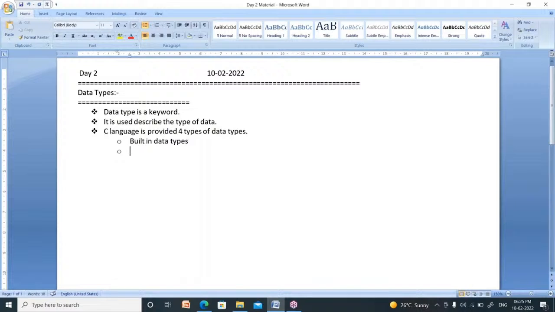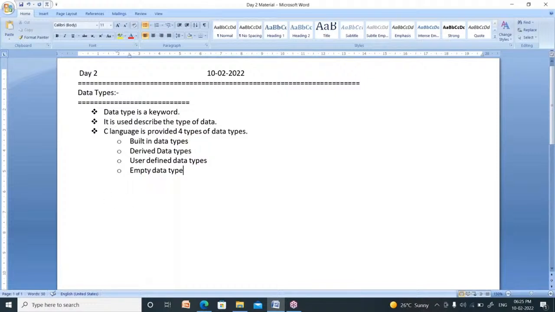Second one is derived data types. Third one is user defined data types. Fourth one is empty data type. These 4 are the data types available in C language.